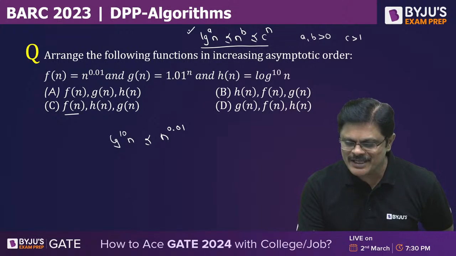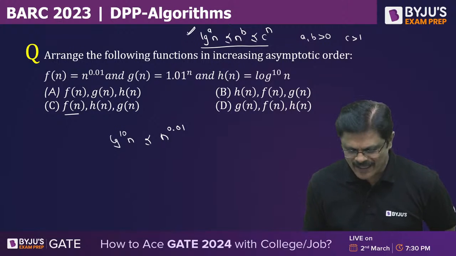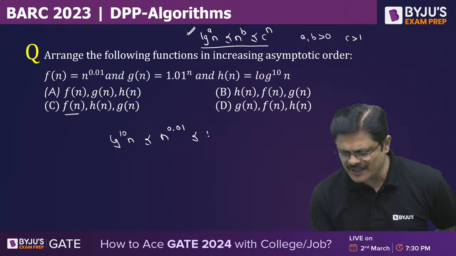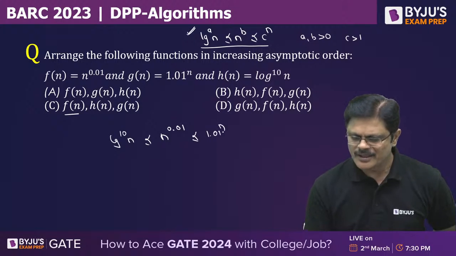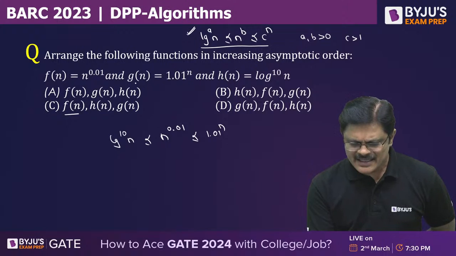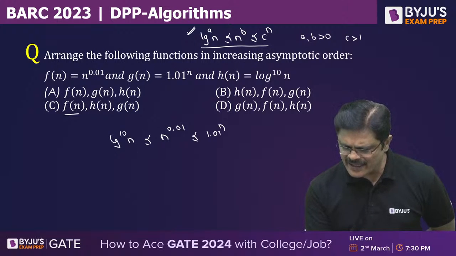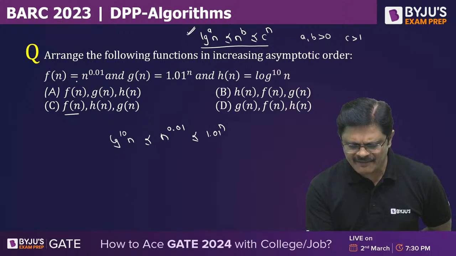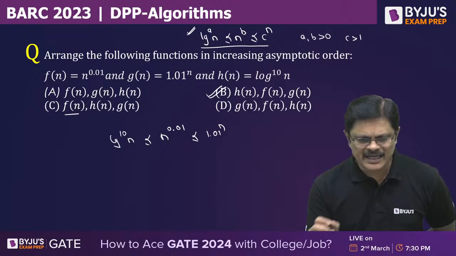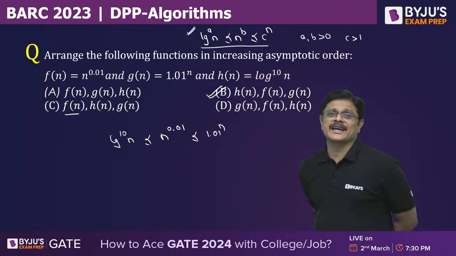Remember that is the rule which I gave. And this would be smaller than 1.01 to the power n. So H is the smallest, then F, then G. B is the correct answer.